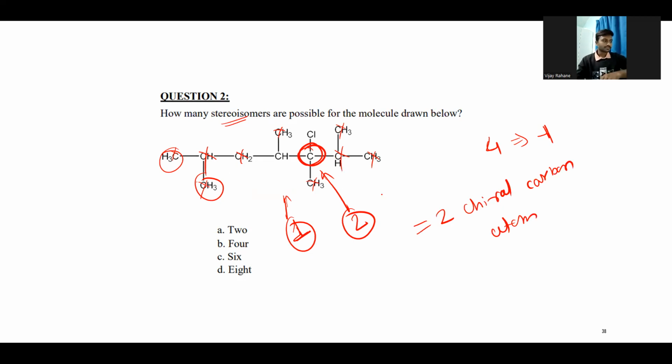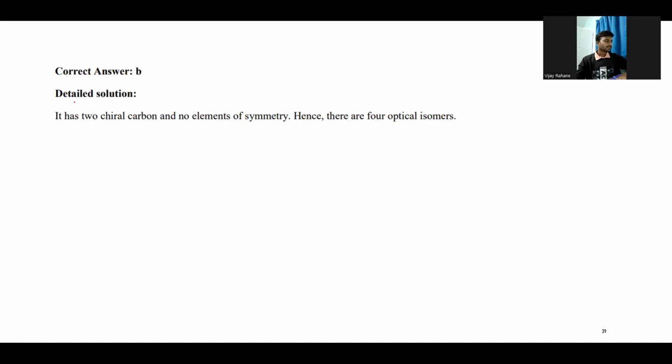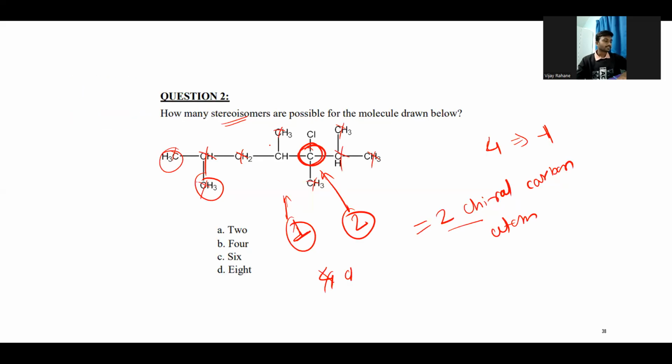So this has 2 chiral carbon atoms, and we have the formula 2 to the n, but we also need to consider the element of symmetry. If some molecule has chiral carbon atoms, let's say these 2 are chiral carbon atoms, but it has some plane of symmetry like this, then definitely this entire molecule will not be chiral because it has the plane of symmetry.